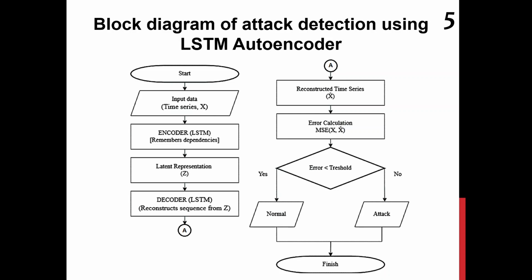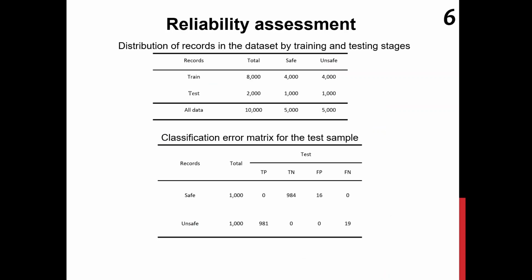After training was completed, the model was applied to the test sample to reconstruct the sequences. The error rate of each sample was calculated as the average squared difference between the initial and reconstructed data across all features and time steps. To separate normal and abnormal examples, an error threshold was determined based on the 95th percentile of MSE values on the training set. All samples that showed a reconstruction error higher than this threshold were classified as anomalies. The CIC-IoT 2023 dataset was used to generate the data for this anomaly detection task.